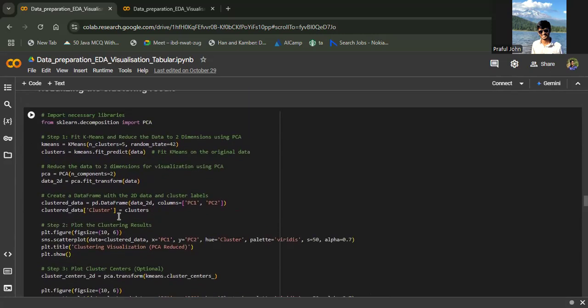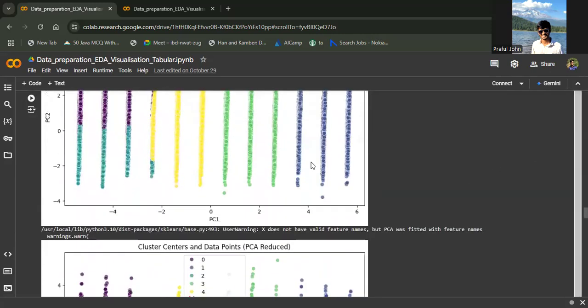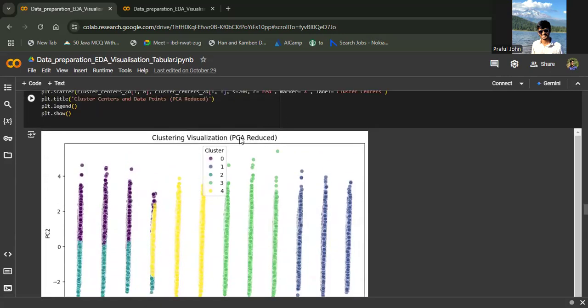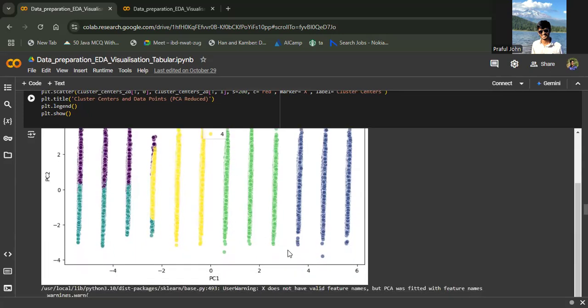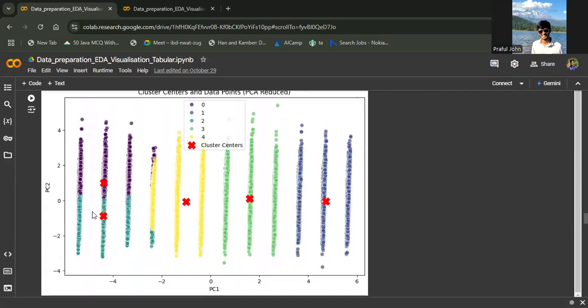And for that, we'll be using matplotlib. And this is what it looks like. First, we'll be performing principal component analysis, and here we have the clustering visualization for PC1, and we'll have the centroids over here. So we set five clusters.